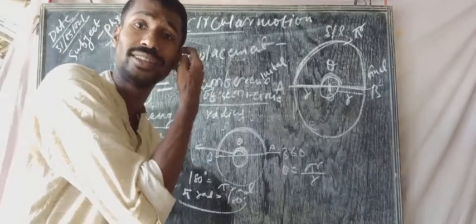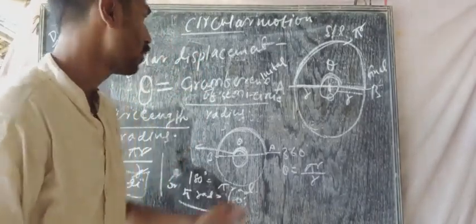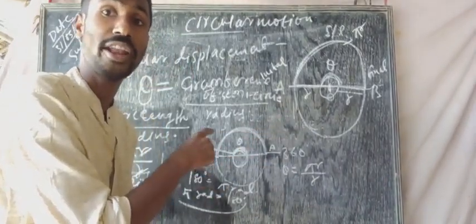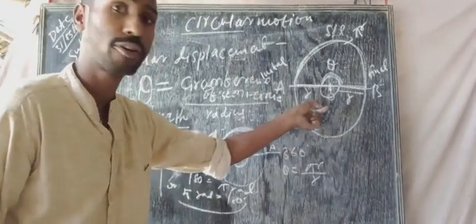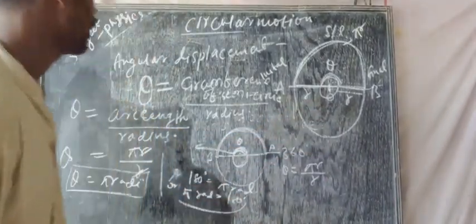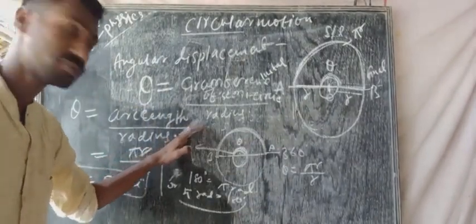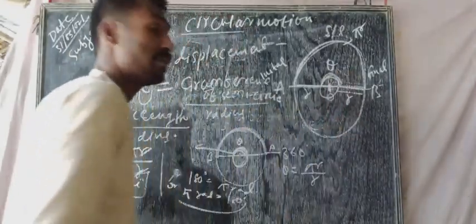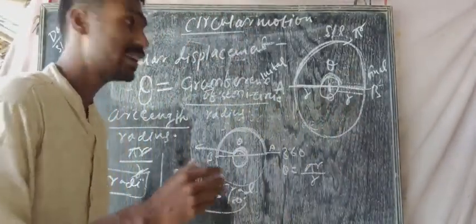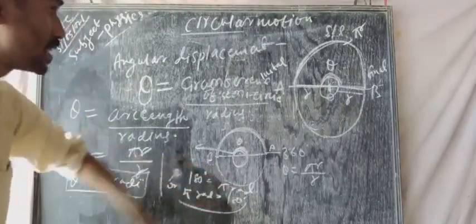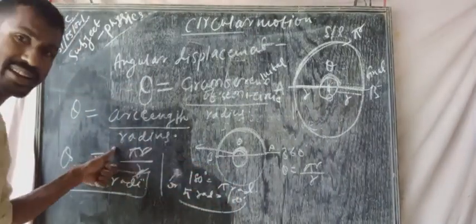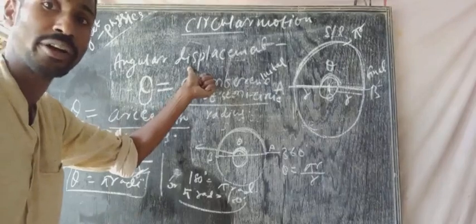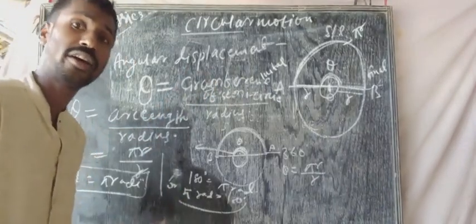I hope you understand all these things and all the terms. If you're not able to understand any particular topic, what is angular displacement, what is circular motion, what is radian and what is degree. Degree means angle. Each and every physical quantity can be measured. So angular displacement is a physical quantity that can be measured in degree or radian.